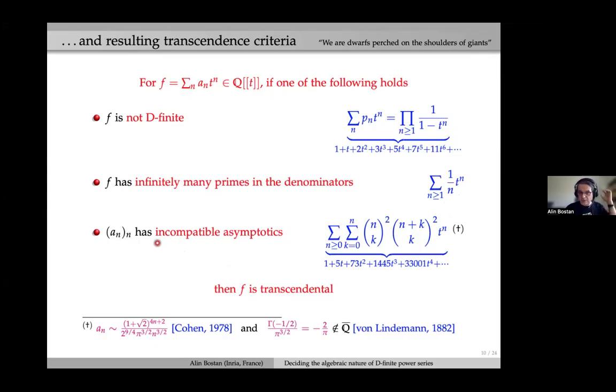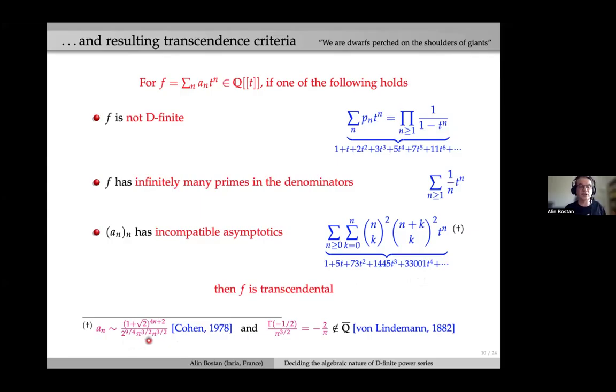And the last one, which is usually the most useful in practice, we can apply it to what's called the Apéry power series. These are numbers that were used by Apéry in his famous proof that zeta of 3 is not a rational number. So this sequence starts like this, 1, 5, 73, and so on. And here I'm considering the generating function. What I'm saying is that using this Flajolet criterion, we can prove that it is transcendental in the following way, relying on two highly non-trivial results.